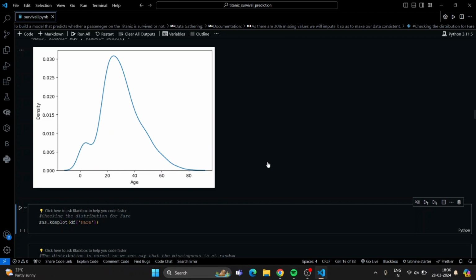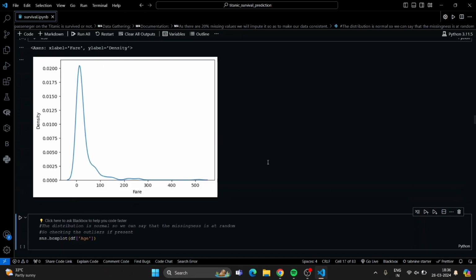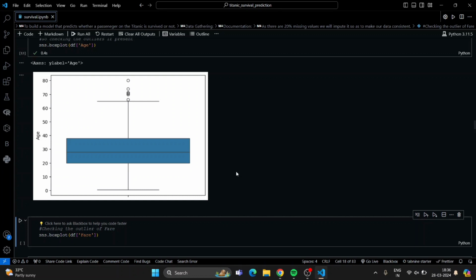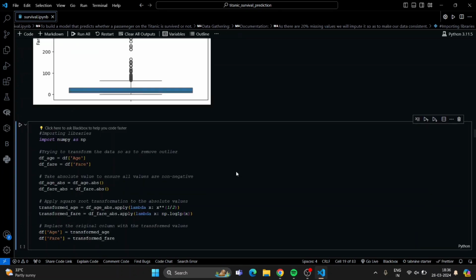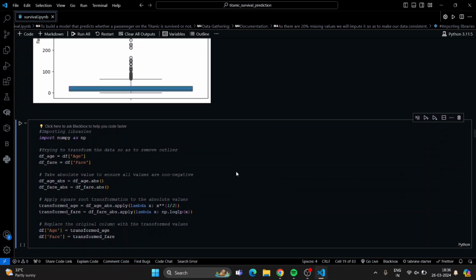We have a somewhat normal distribution in the age attribute, and in fare we have a right skewed distribution, because this part is the more bumped area and this is the skewed area. If we check for outliers, outliers are there in the age attribute, and in the fare attribute as well.